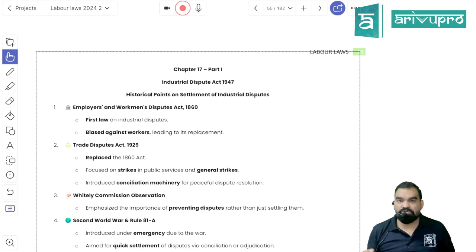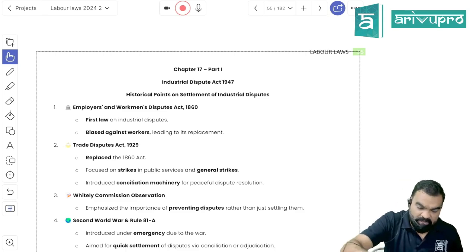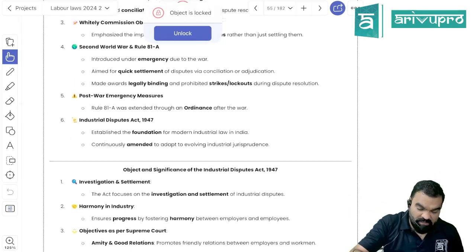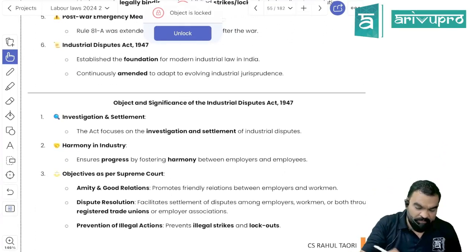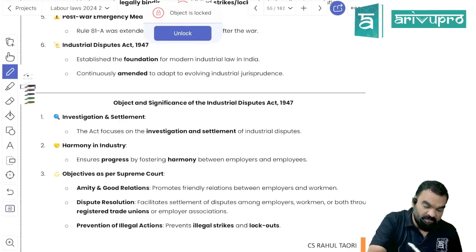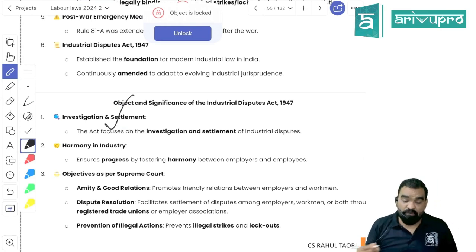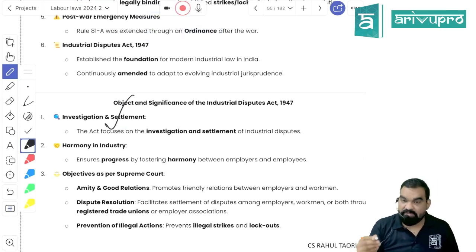So rather than approaching the court, why not approach an alternative dispute resolution mechanism, that is arbitrator, conciliator, negotiator, who will make the parties sit together and will try to resolve their dispute through mutual negotiation rather than ruling. Got my point? Is it clear? That is called the Industrial Dispute Act. So the first basic objective of this act is to provide a proper protocol for investigation and settlement of disputes.